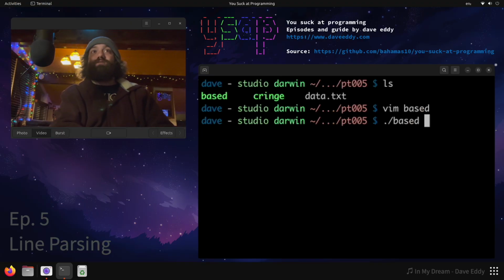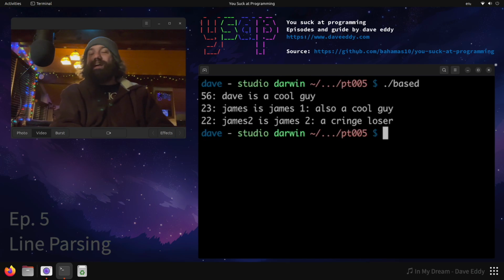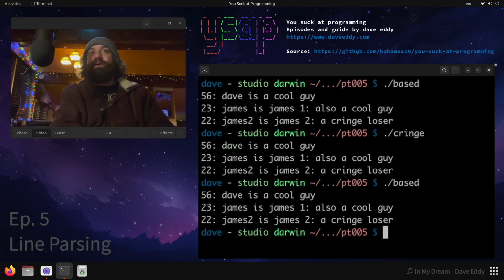When we run the base script, what do we get? We get exactly what we think we should get. We get exactly what the cringe script gives us. The only difference is the base script doesn't fork and exec any external commands. All the string manipulation is done in pure bash alone. So even though the scripts output the same things, there are ways to clean up your code to make it simpler, easier to read, and fork less external commands. And that is how to do basic string manipulation in bash.